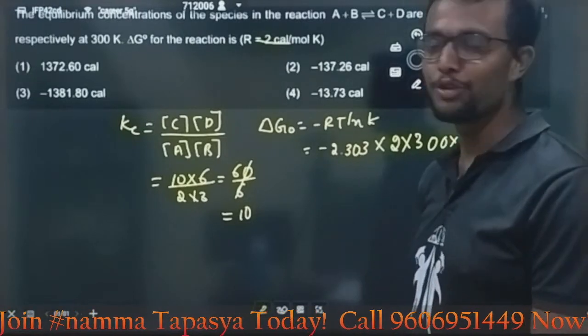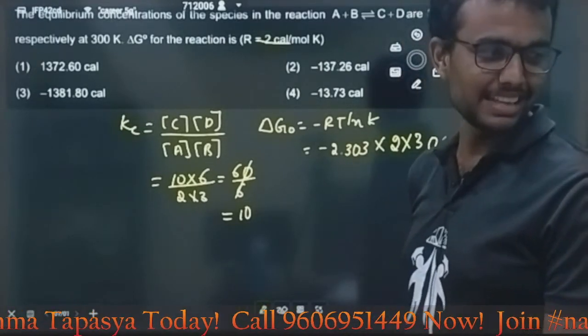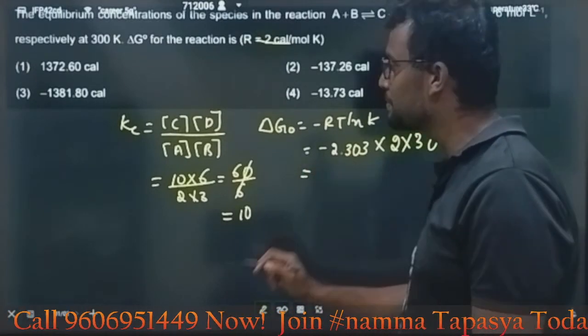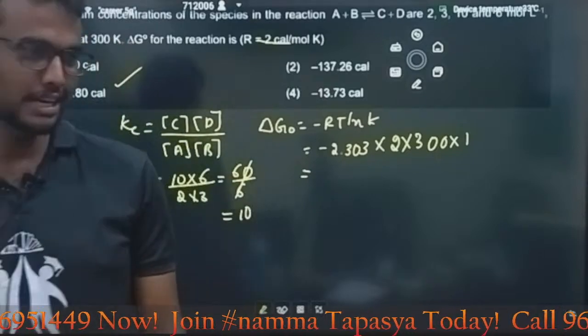Here in the class, a few of my students are there. They are giving the log value. Good guys. If you multiply these values, you will get minus 1381.80.